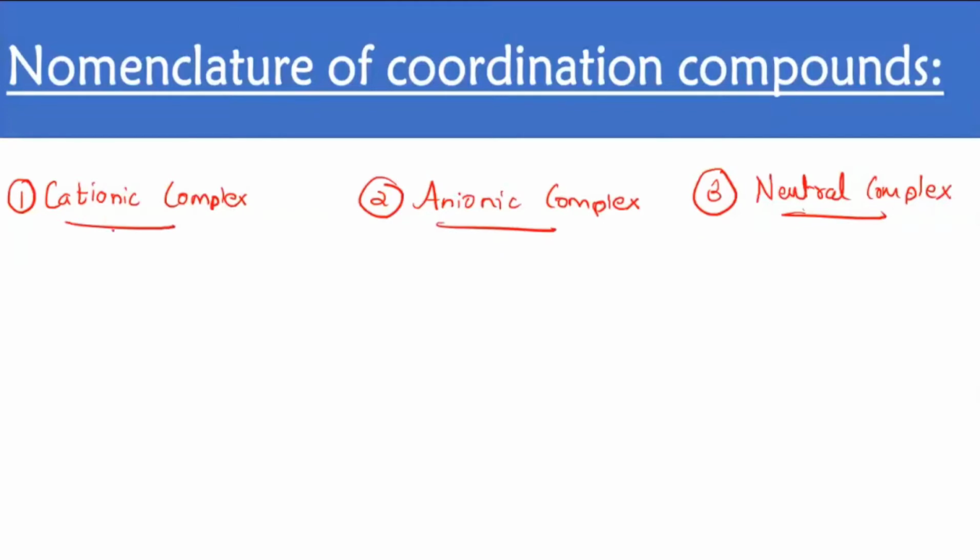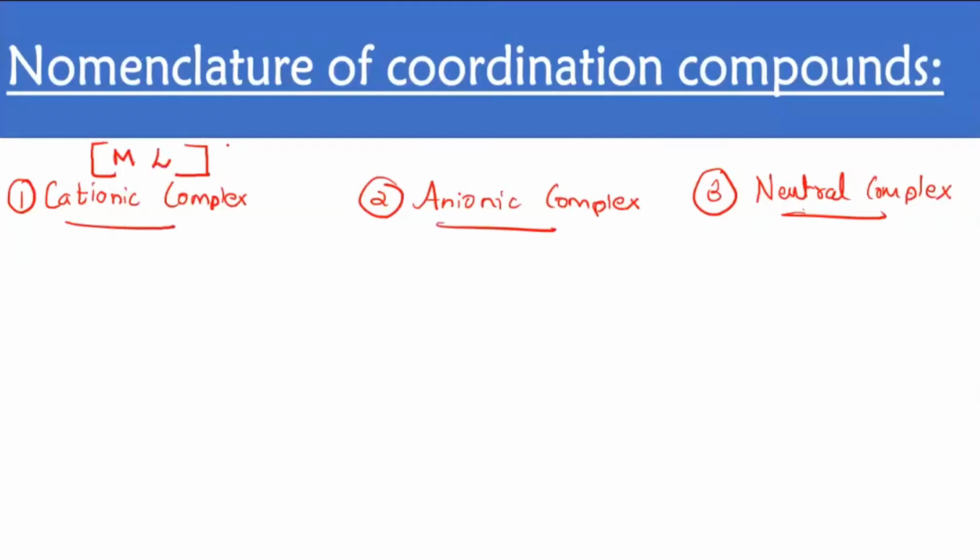Now let me tell you what a cationic complex is. I'm talking about the coordination sphere. You remember, this part which we write in the square bracket, which consists of the metal and the ligands.